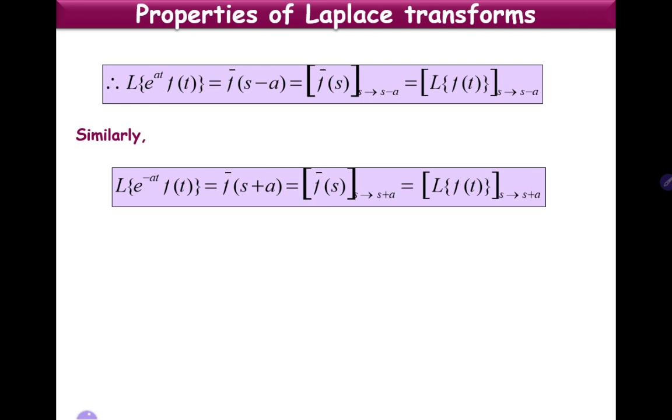Similarly, we can write the Laplace transform of e power minus at into f of t as f bar of s plus a, because in place of a in this property, we have minus a here. So this can be written as f bar of s plus a, that is L of f of t with s replaced with s plus a. So remember these two statements of the first shift property for Laplace transforms. Now let us apply this property to derive the Laplace transform of certain functions.